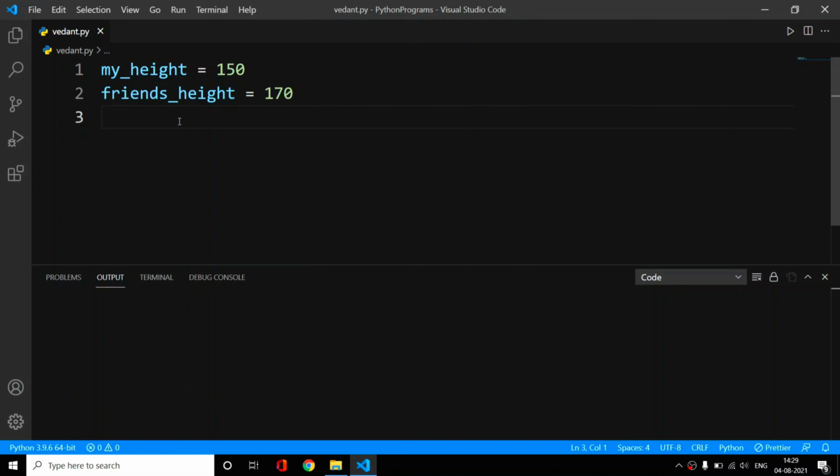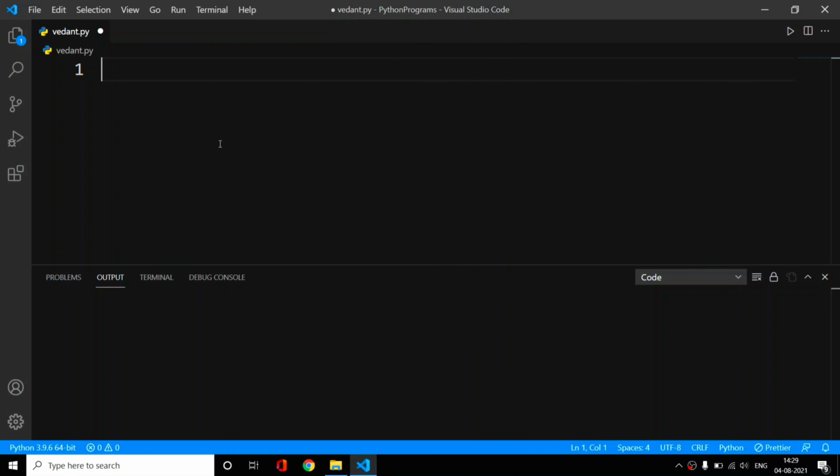Then our third point: always keep your variable names meaningful. Never use irrelevant names. Like, you should never use a is equal to programming with Vedant. The syntax is correct, but the mistake is that our code is not written clean because we are not following PEP 8 rules. PEP 8 suggests that we should always use relevant names.